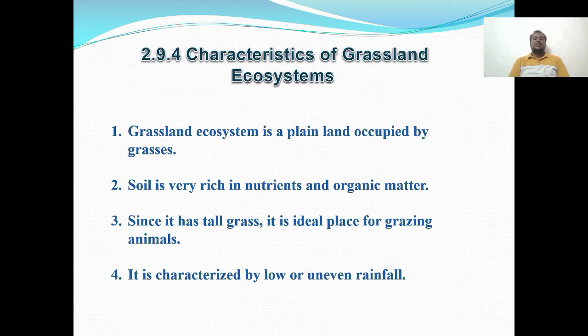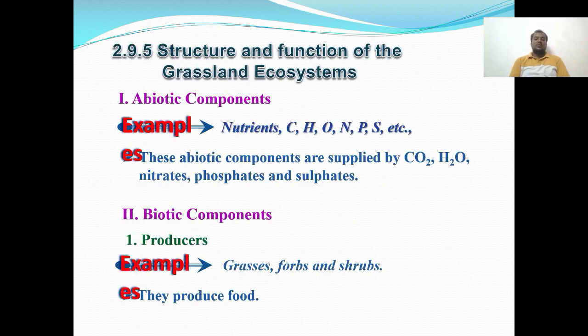So characteristics of grassland ecosystem. Grassland ecosystem is a plain land occupied by the grasses. Soil is very rich in nutrients and organic matter since it has tall grass. It is an ideal place for grazing animals and it is characterized by low and uneven rainfall.